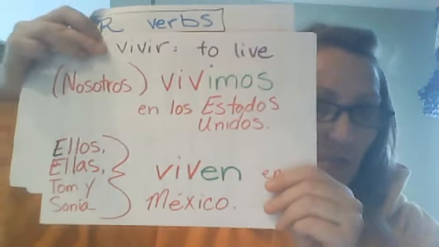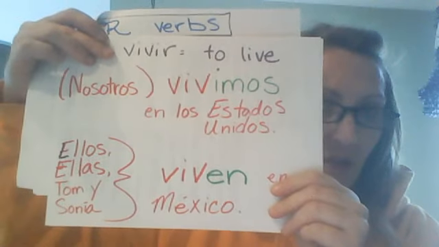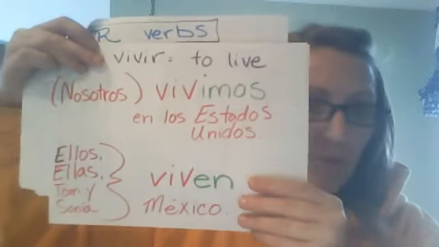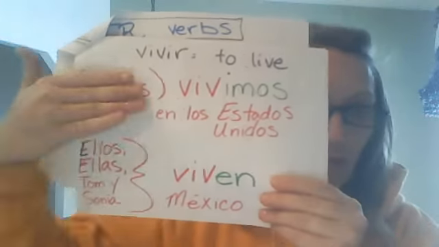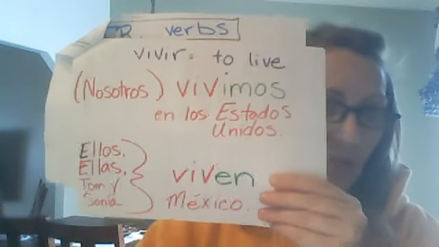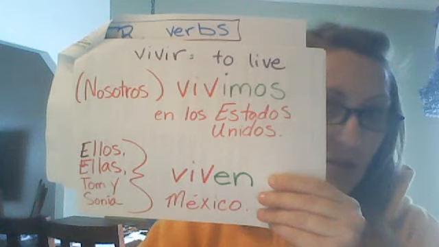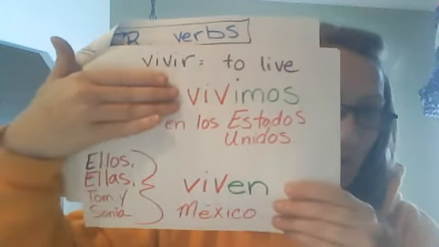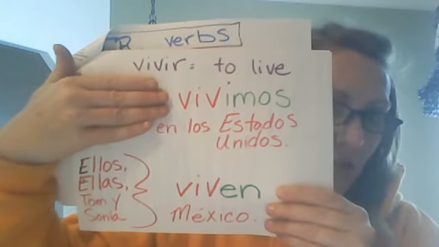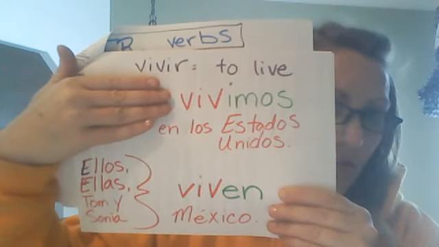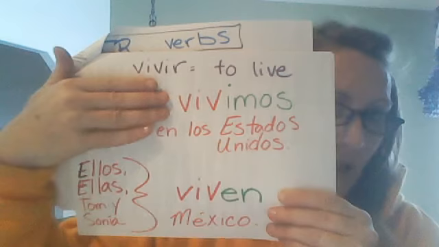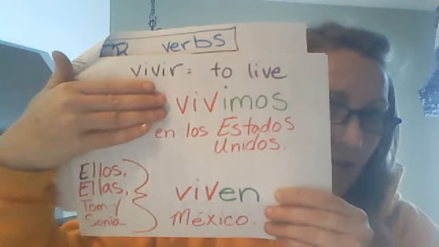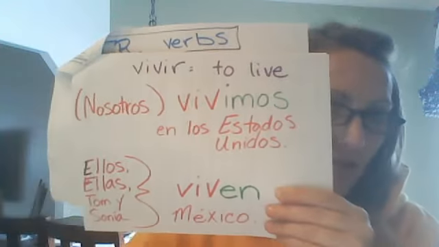So once again, vivir, unconjugated in the infinitive form, means to live. But we need to conjugate it when we're talking about specific subjects. So, vivimos en los Estados Unidos. All of us, we live in the United States. Once again, nosotros, it's opcional, it's optional. Because without that word, el pronombre, without the pronoun, vivimos, imos tells us that it's nosotros.